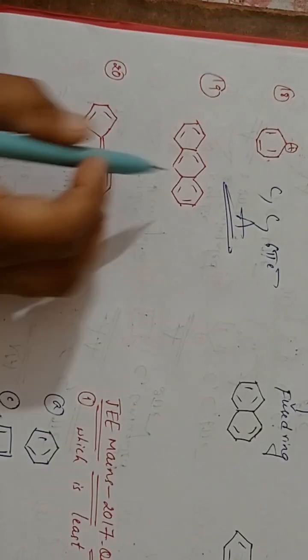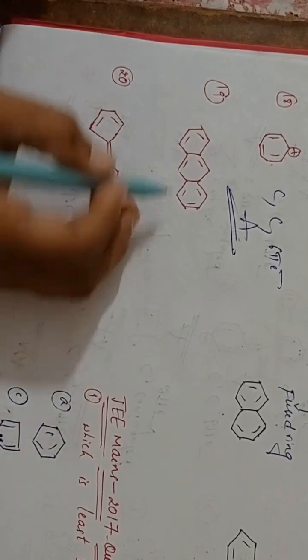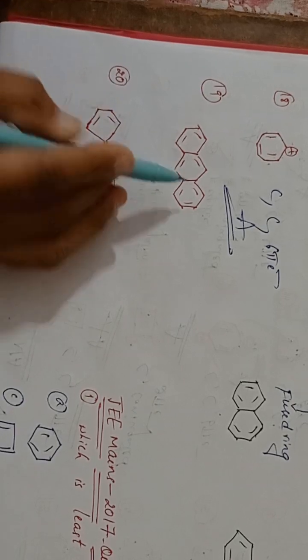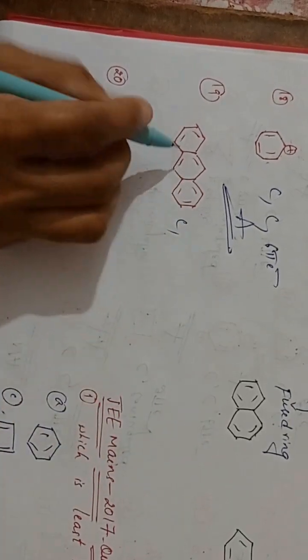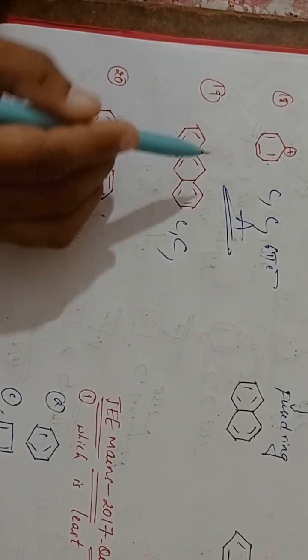And coming to here, see here, 3 benzene rings are there. It is anthracene. See here, it is a cyclic compound. And next one here, it is in the conjugation. Yes. Next one, how many pi electrons are there?